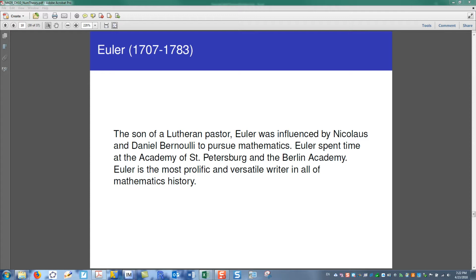Okay, Matt Roscoe here again at the University of Montana, and a continuation of our lecture on Chapter 10 on the revival of number theory. So let's talk a little bit about Leonhard Euler. He was the son of a Lutheran pastor.